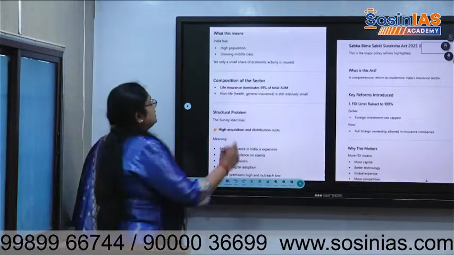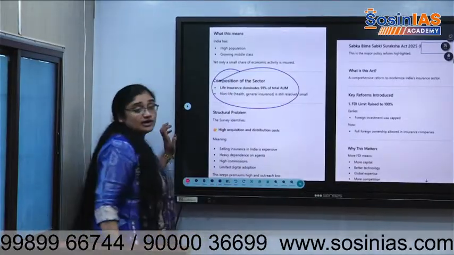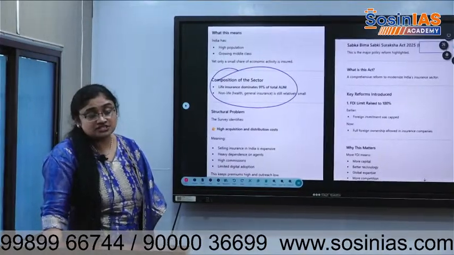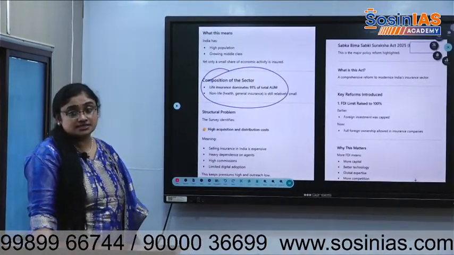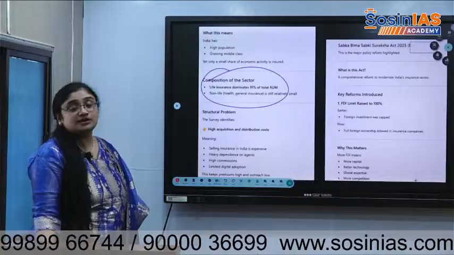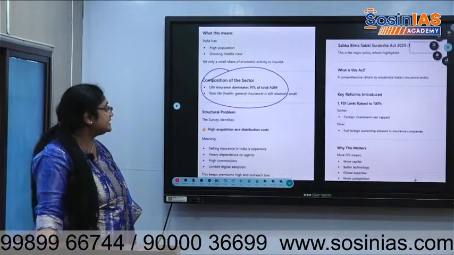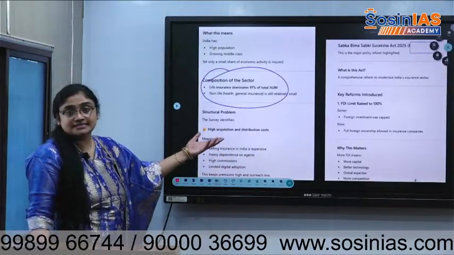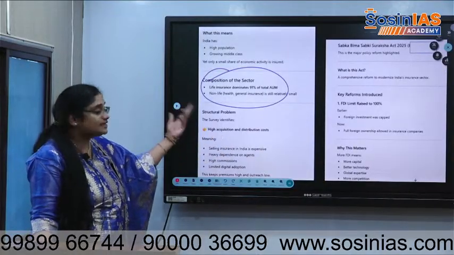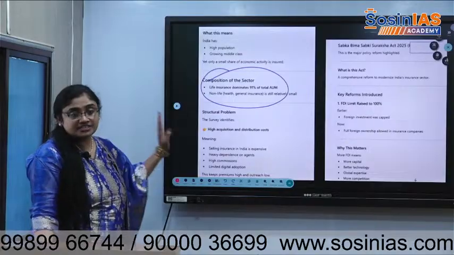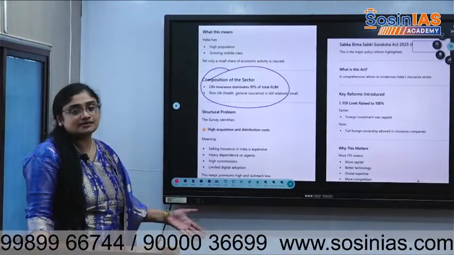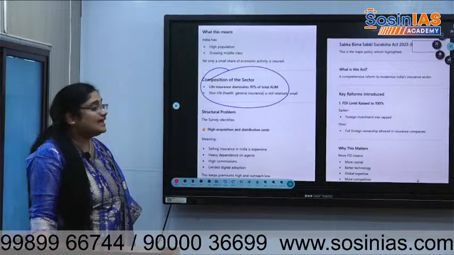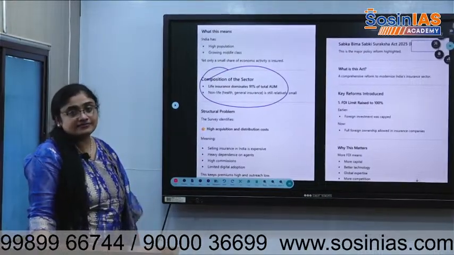So life insurance dominates 91% of that. Life Insurance Corporation, which is under the government, has 91% of assets under management. Of 74 lakh crore, it means almost 68 or 69 lakh crore are under life insurance only. People invest more in life insurance rather than any other insurance. So non-life, everything is very small.